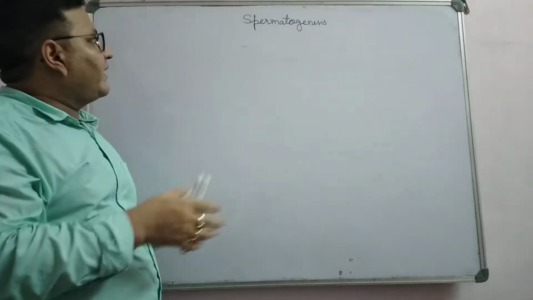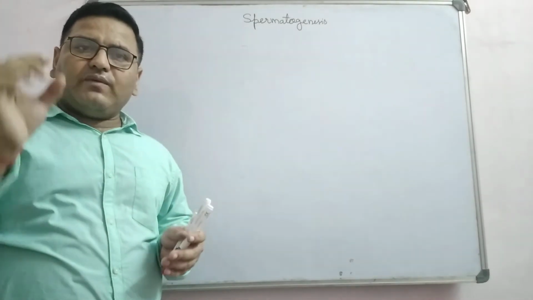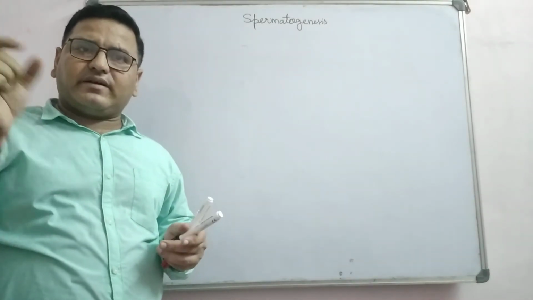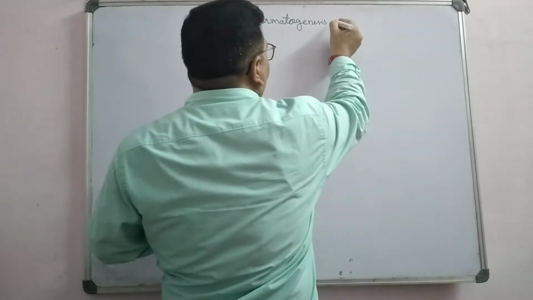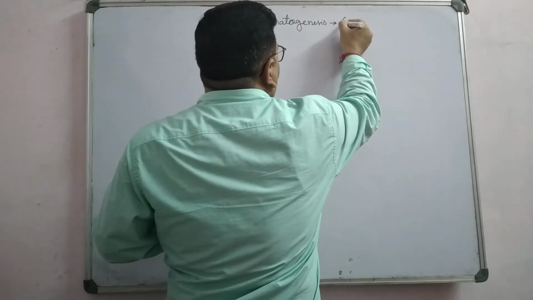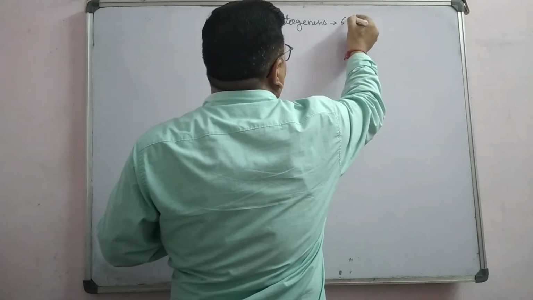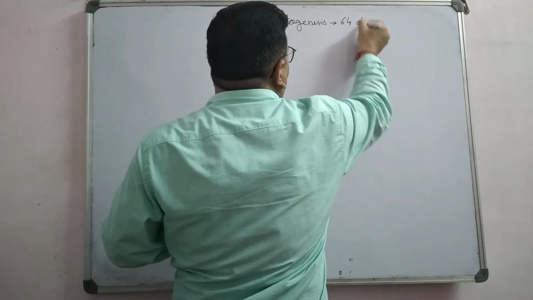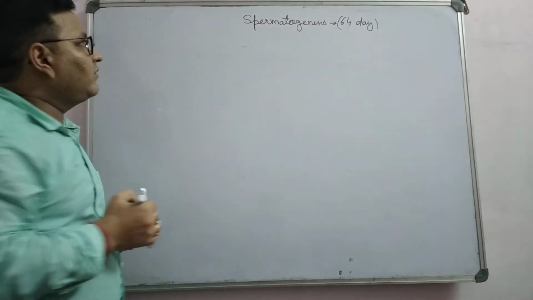So simply you can say spermatogenesis is a process in which sperm formation takes place inside the testis. This spermatogenesis takes about 63 or 64 days, right? It will take about 64 days.